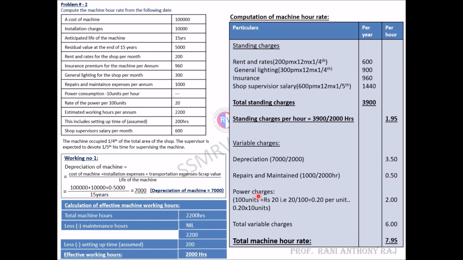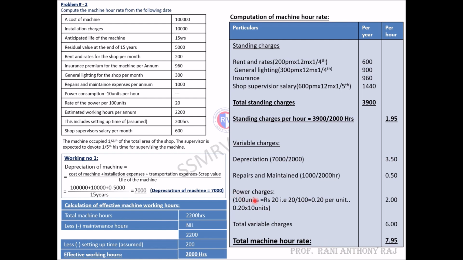Then power charges, the amount is not specified, so we need to find out the amount here. They have given us a rate of power per 100 units. If for 100 units it is 20 rupees, then for 10 units per hour we need to calculate.